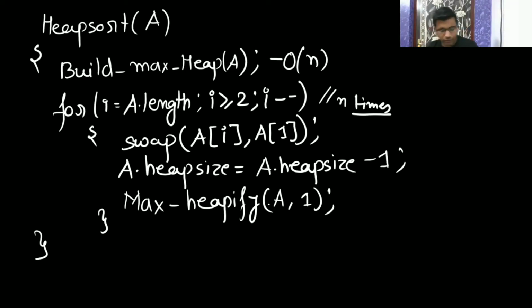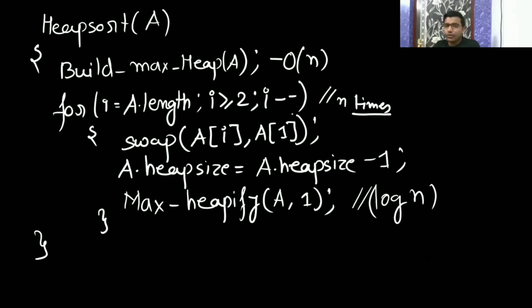We will see how it is going to be. Max heapify is always going to take time according to the height of the tree. If the tree has n elements, then it is going to have height log n. So this is going to take log n, and this is going to run n times, and build heap has time complexity O(n).